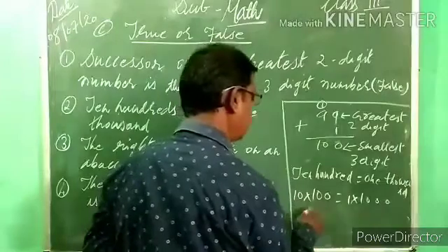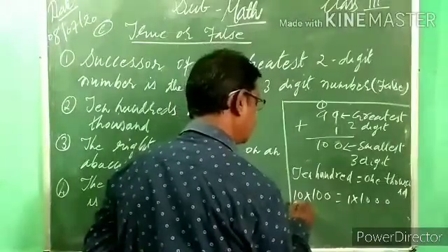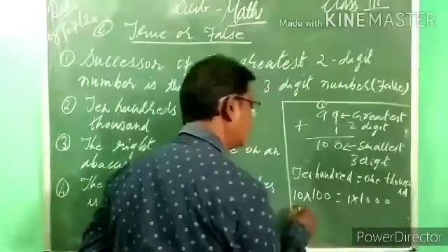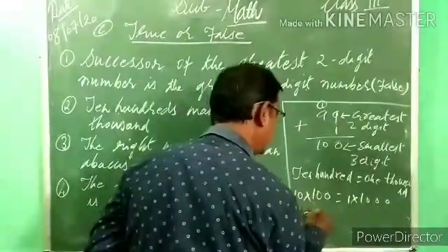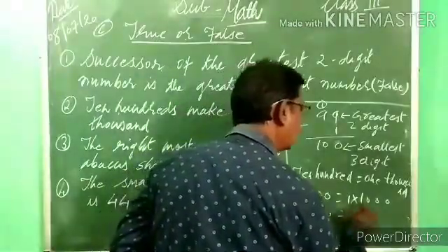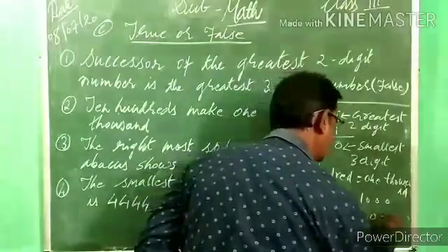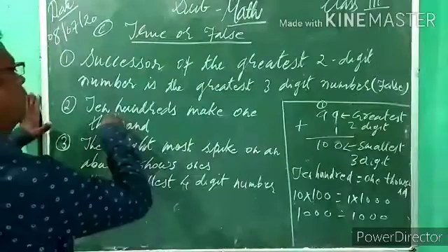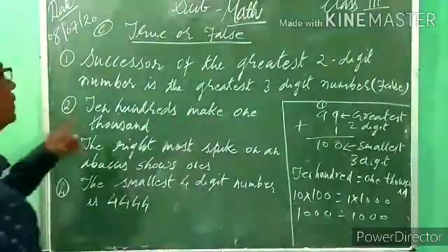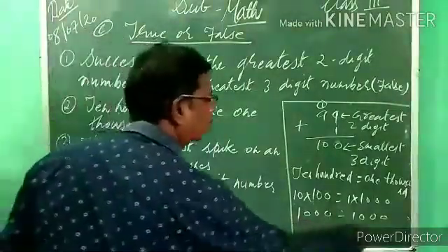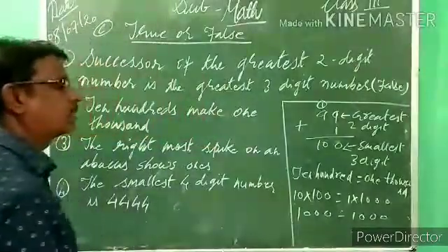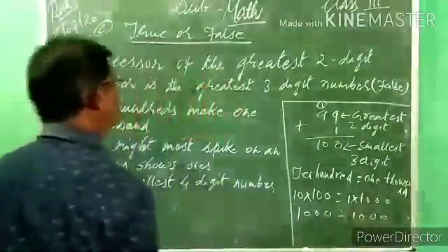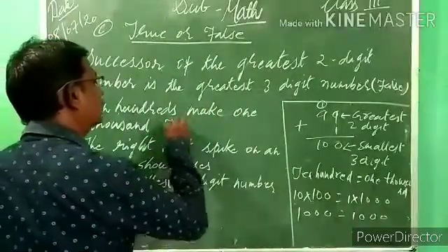1 into 1, if we do multiplication of the numbers only, 1 into 1 is 1. Now how many zeros? 1, 2, 3. And 1 into 1 is 1, with 3 zeros. On the left hand side and right hand side, what are we getting? 1000. 1000 makes 1000. Yes. We are not getting a different answer. Left hand side 1000 and right hand side also 1000. That's why this sentence is true.